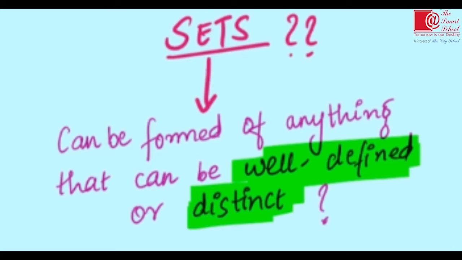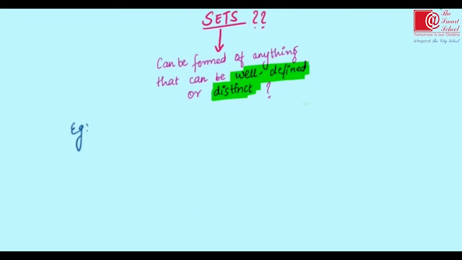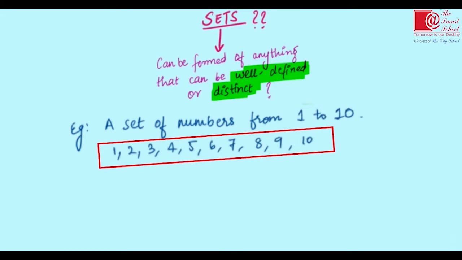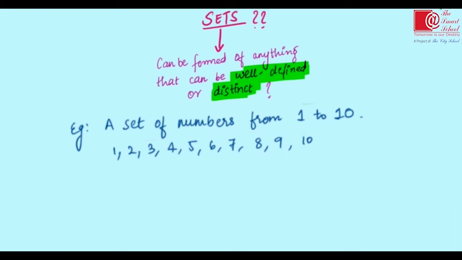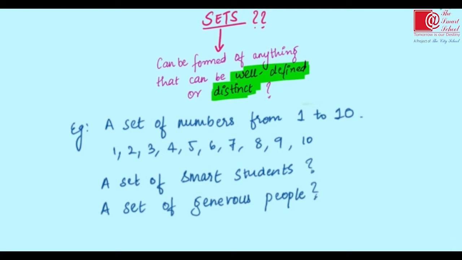Let's take an example, a set of numbers from 1 to 10. Now this is well defined. You can list all these numbers. Also, let's consider another example, a set of smart students or a set of generous people. Can this be considered as a set?